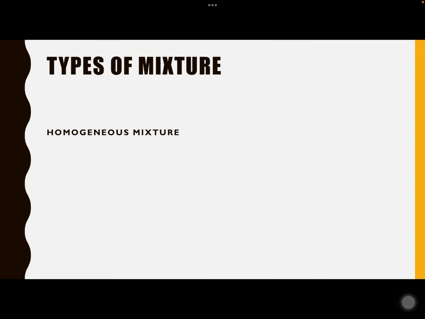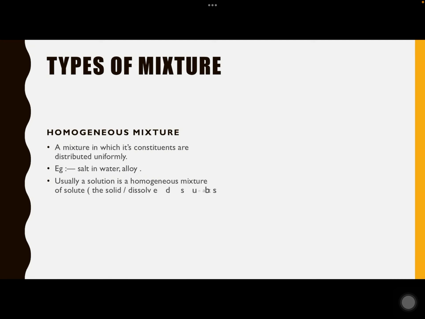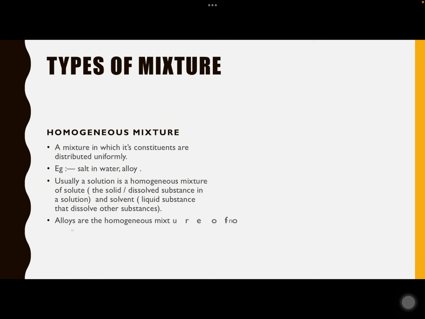So there are 2 different types of mixture. Homogeneous mixture, a mixture in which constituents are distributed uniformly, for example salt in water and alloys. Usually a solution is a homogeneous mixture of solute, the solid which is dissolved, and solvent, which is a liquid substance that dissolves other substances. Alloys are homogeneous mixtures of one metal with another metal or of a metal with a non-metal, for example steel. So the substances which are mixing with each other have got uniform composition.